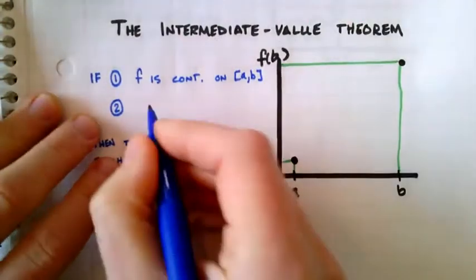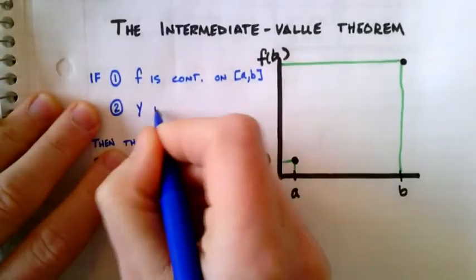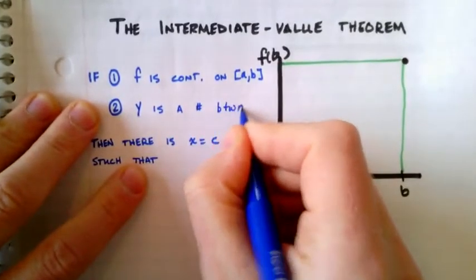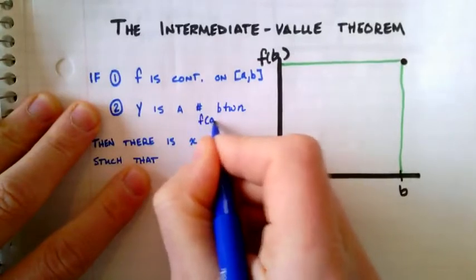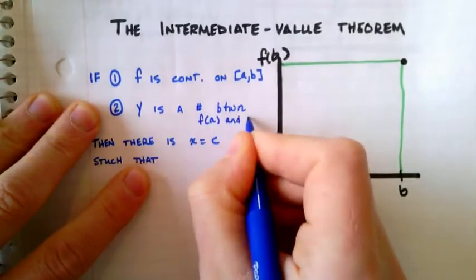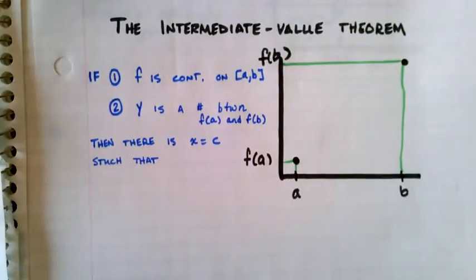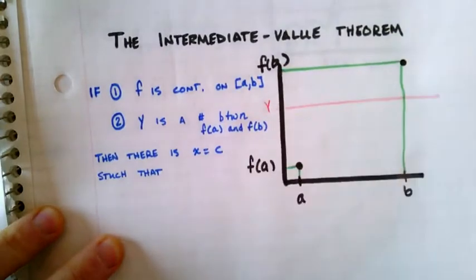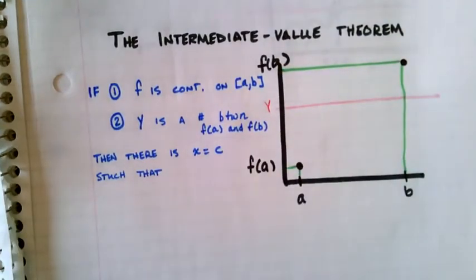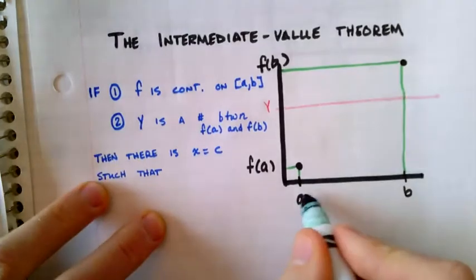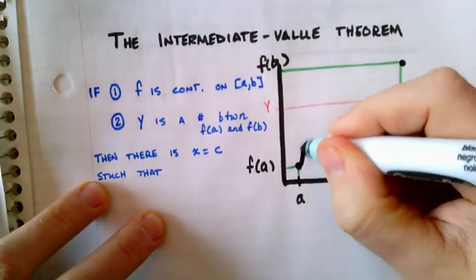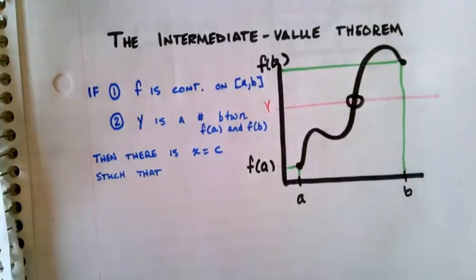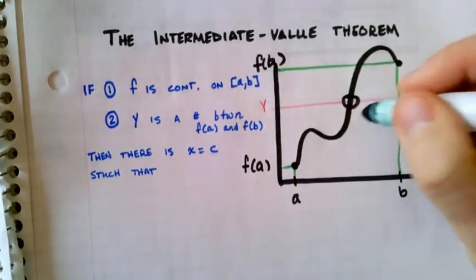Then here's what we can conclude. If y is a number that is between f of A and f of B, so let's suppose y is right here, then the curve at some time between A and B has to take the value y.